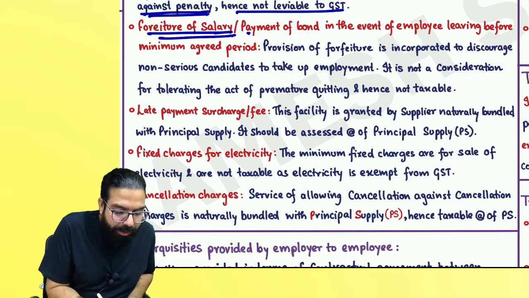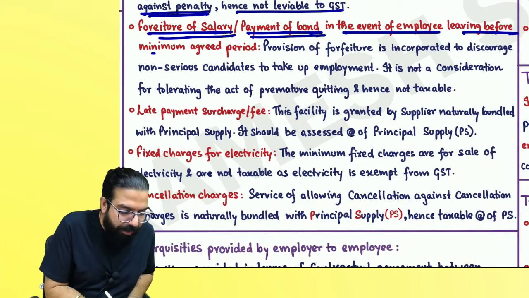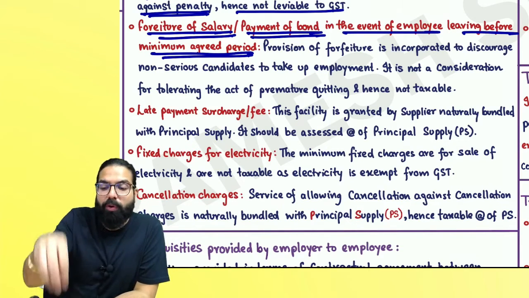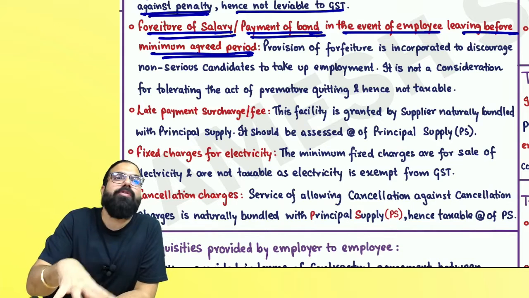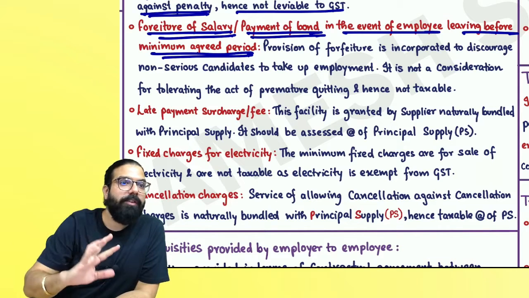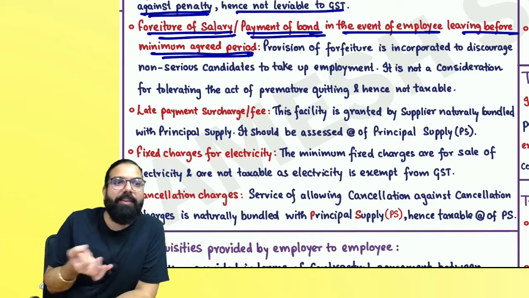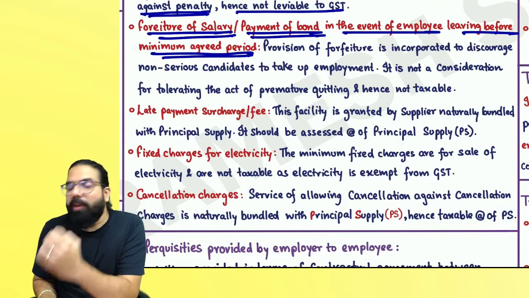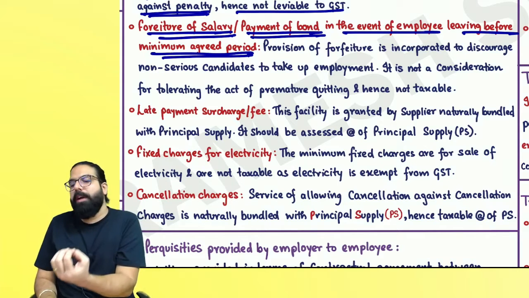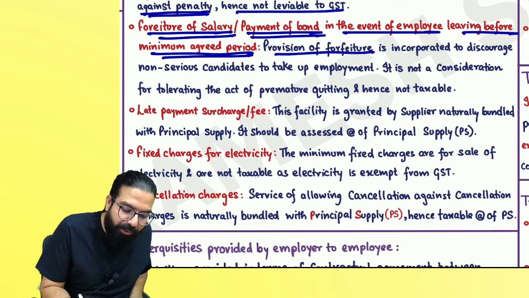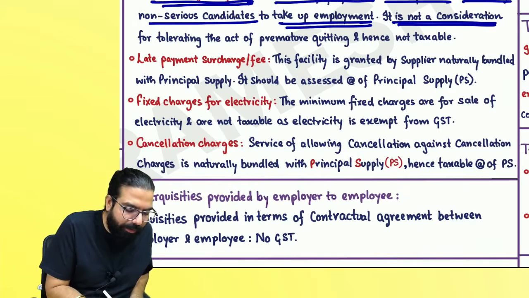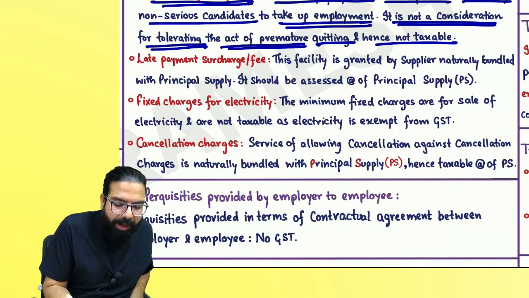Forfeiture of salary or payment of bond in the event of an employee leaving before the minimum agreed period. Whenever the employer puts in a bond that if you leave before 6 months you have to pay this amount, that is just to deter such a situation, because I don't want people to leave. It is not that I have made an agreement that you leave within 6 months and you should pay this much. No, it is just so that non-serious people don't join, and hence whenever I receive that bond amount or any penalty amount, that is not because I have done any supply. It says over here, the provision of the feature is incorporated to discourage non-serious candidates from taking up employment. It is not a consideration for tolerating the act of premature quitting and hence not taxable.